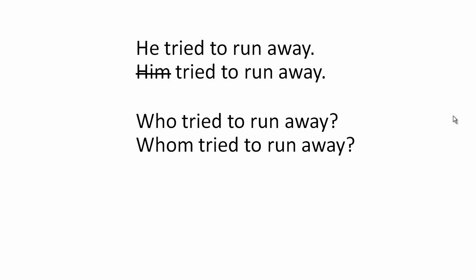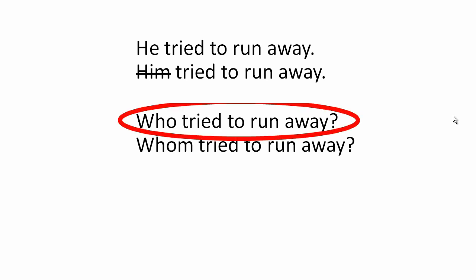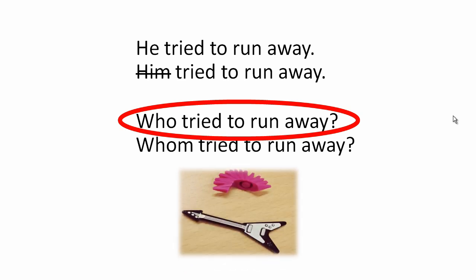Or is it number 2, whom tried to run away? It should be the first question. Who tried to run away? You are absolutely correct. Because he equals who? Who. Absolutely. And unfortunately, it looks like our rock star was not very successful in running away. Oh well.